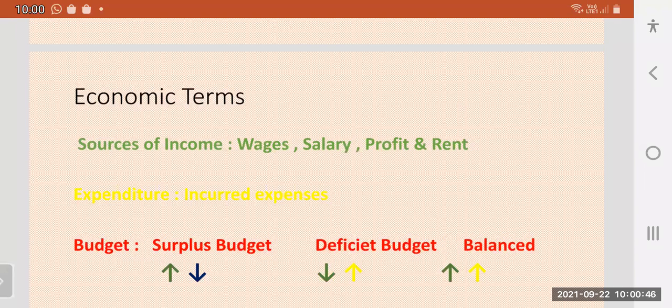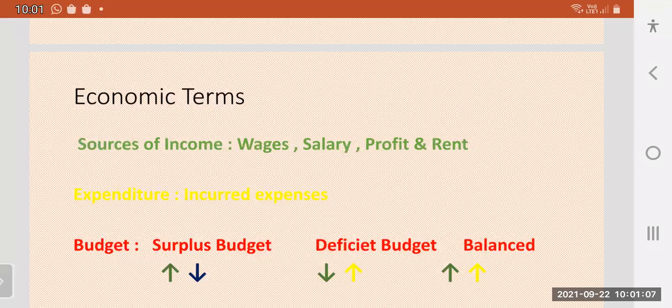And expenditure. Expenditure means what? The income you received in your hand, when you spend it to buy some things, that is called expenditure. Spending of money to buy some things, that is called expenditure.